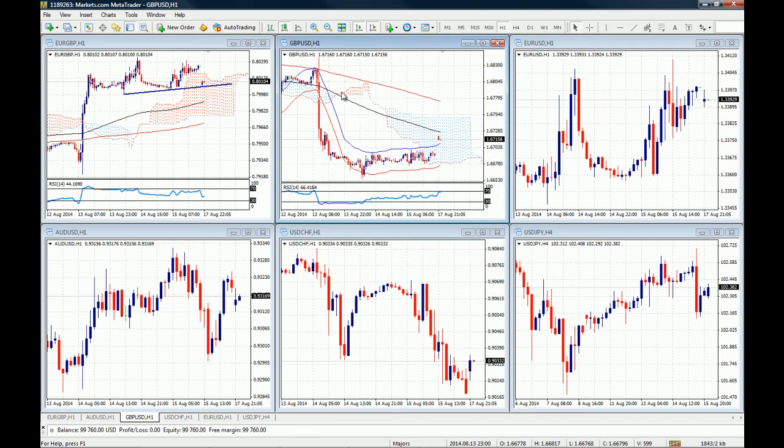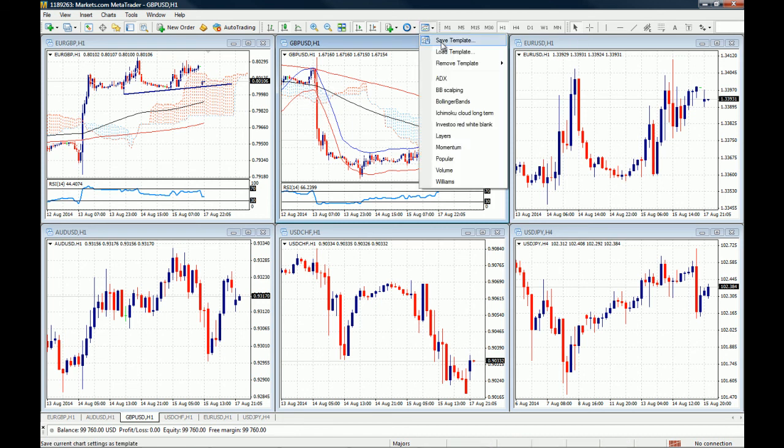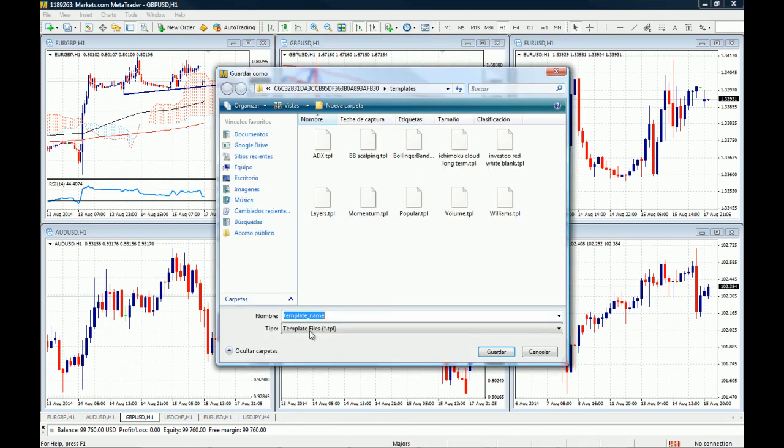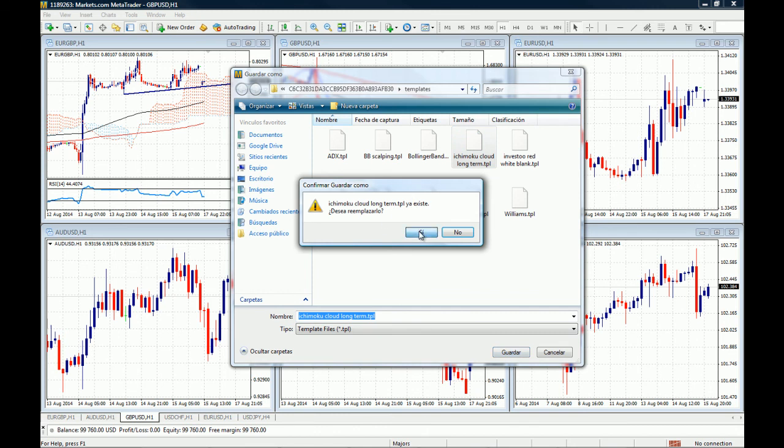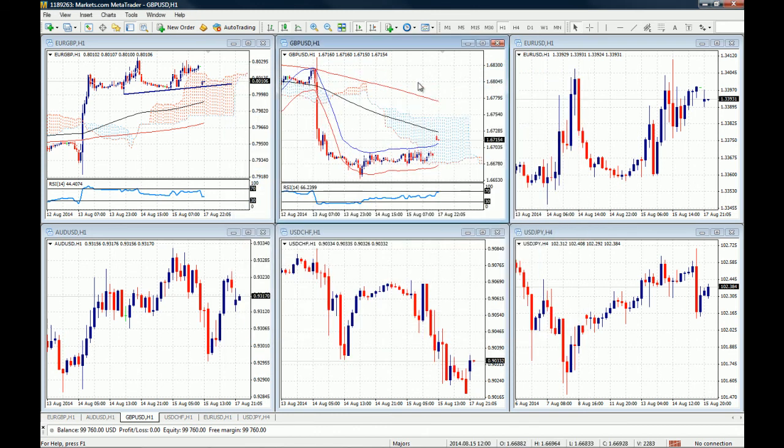You can add them and see if they work. And if they don't work, you just don't save the template and you will have the same template as before. And if they do, you just go here and you go to the Ichimoku Cloud Long Term and you save it as and replace the one you had before.